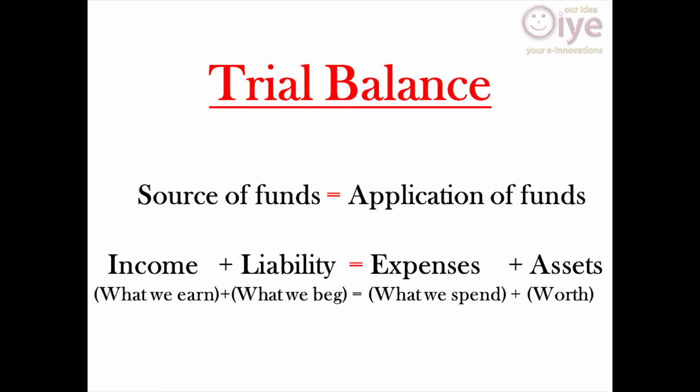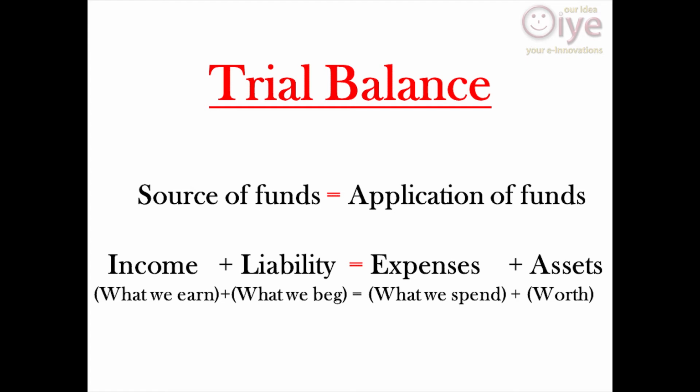The first part is source of funds and the second part is application of funds. The source of funds means income, what we make or earn in our business, and liability, what we borrow or bring from others to run our business.